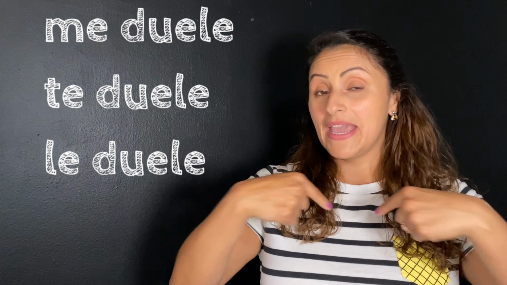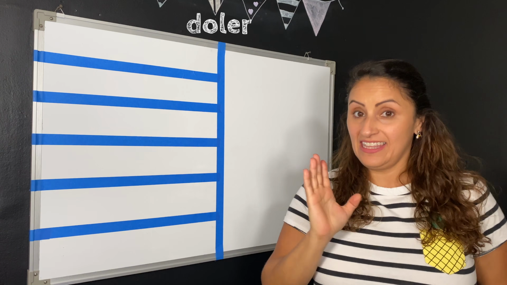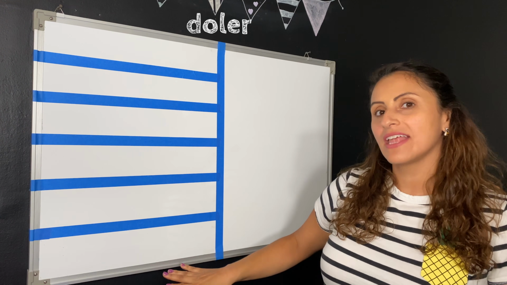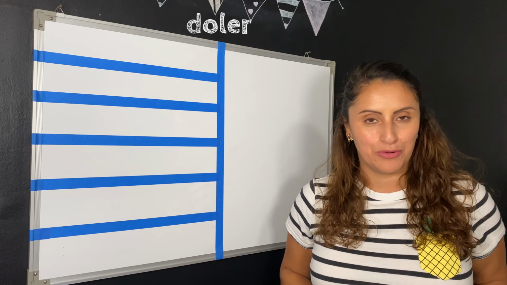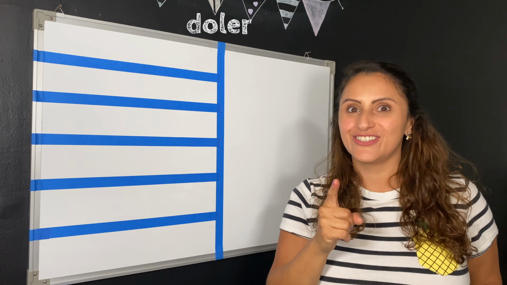We will say me duele, te duele, le duele. Don't panic. I'm going to go over all of the forms with you. Okay, remember, we're working with the verb doler, and the verb doler works just like the verb gustar. So we have to go ahead and put our indirect object pronouns. Do you remember them? I think you do.